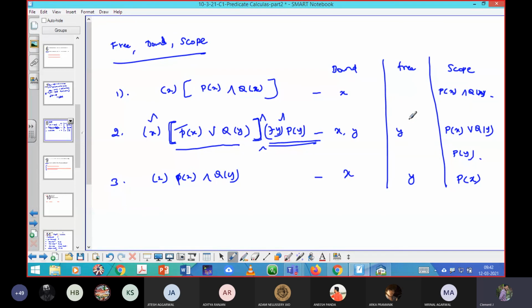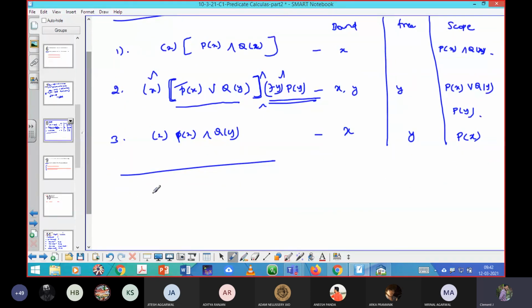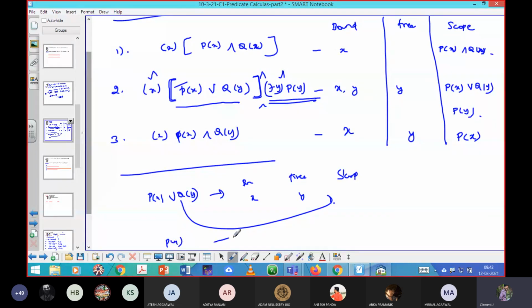Always mention the answer in categories: for this particular P of x or Q of y, the bound variable is x and the free variable is y. The scope is the same. Likewise, next you proceed to P of y. For this P of y, the bound variable is y, and there is no free variable. The scope of the variable y is P of y. So likewise you need to mention.